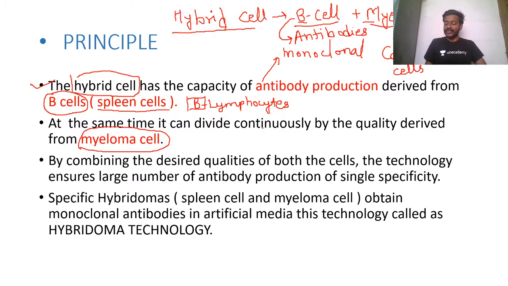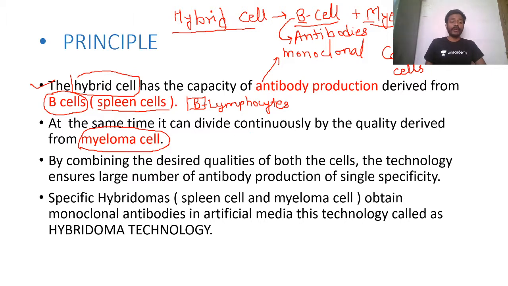Lymphocytes are the specialized cells of immune system which are mainly involved in killing or eating the bacteria or the germs. Okay, lymphocytes, they eat or kill the bacteria or germs. They are specialized cells of immune system.